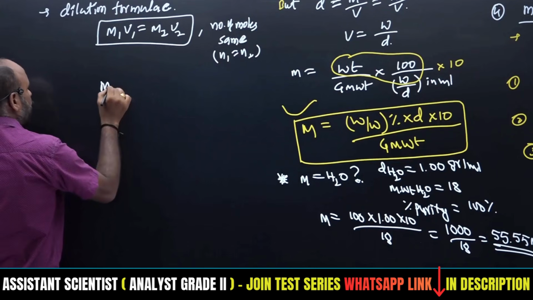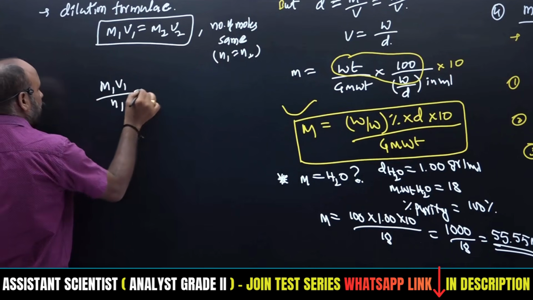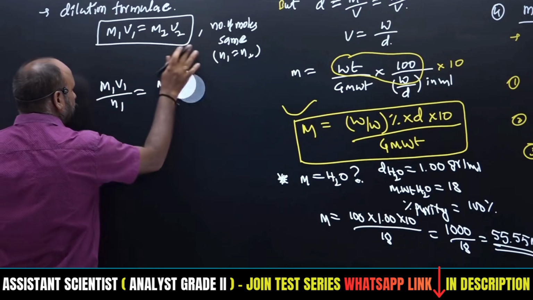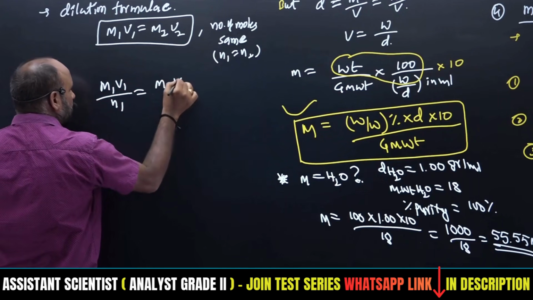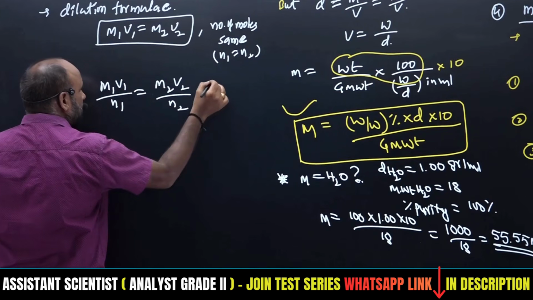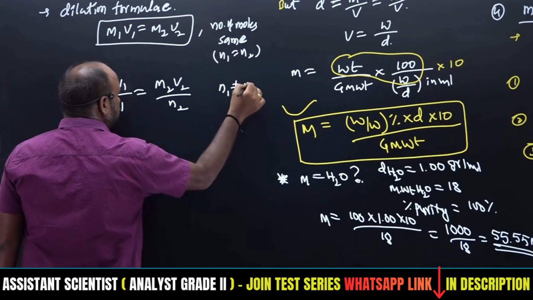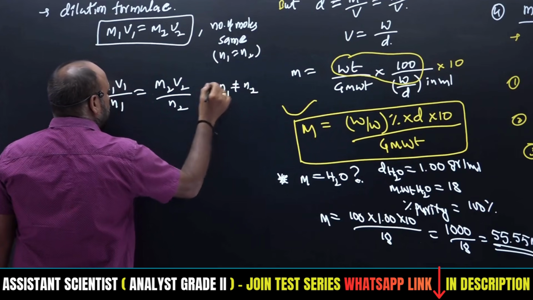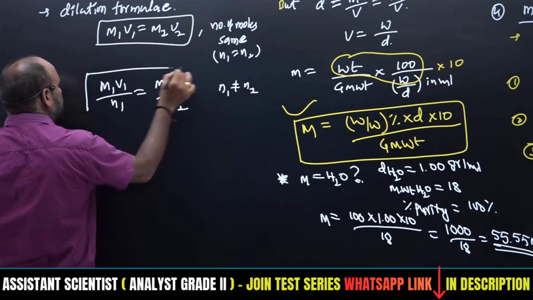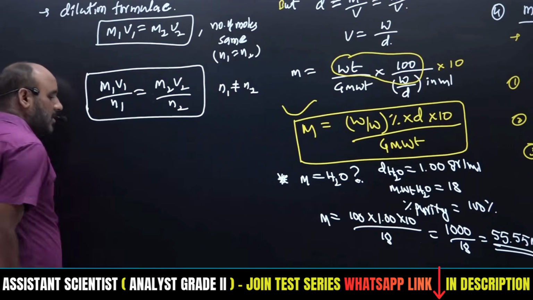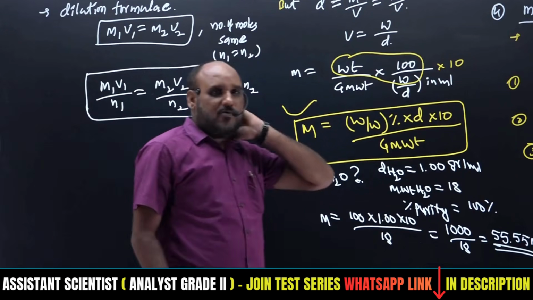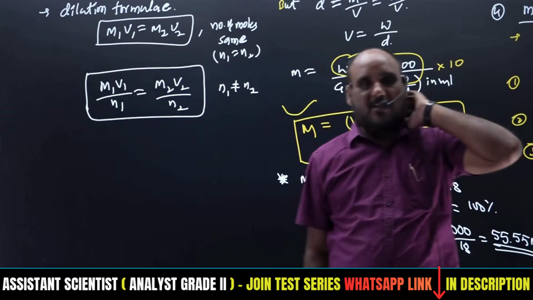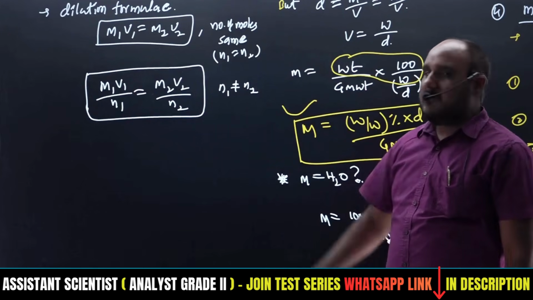If the number of moles are not equal, we have to use M1V1 by n1 is equal to M2V2 by n2. Whenever we discuss the dilution process of redox reactions, the number of moles are not at all equal, so we have to utilize this formula.